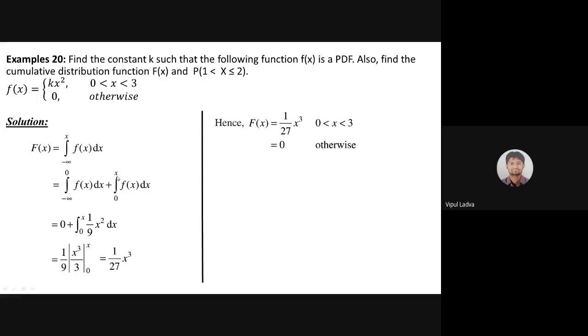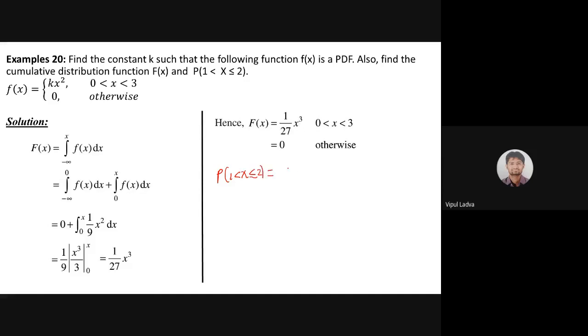As I said, here we are considering x as a variable, so I'm putting the condition over there. अगर x जो है वो 0 से 3 के बीच में है तभी ये वैल्यू आएगी 1 by 27 x cube. And in all the other cases, if x is less than 0 or x is greater than 3, f of x will be 0. Is it? So this is my cumulative distribution function. And we are now moving to one more question, that is the probability that x is greater than 1 and less than or equal to 2.